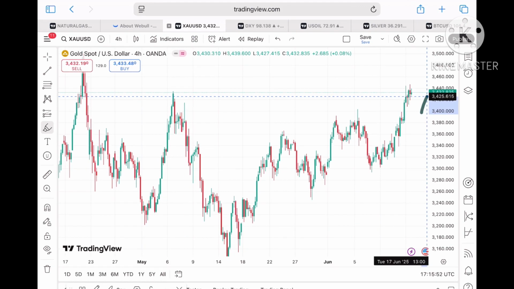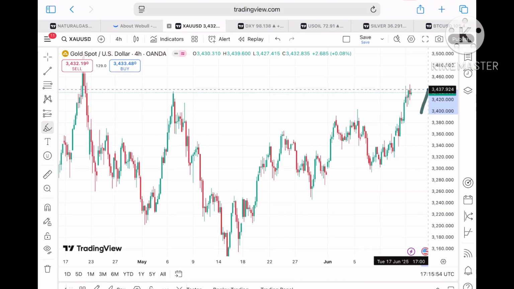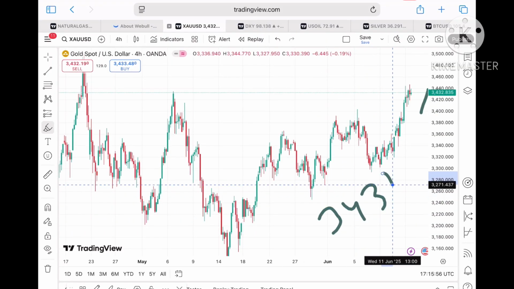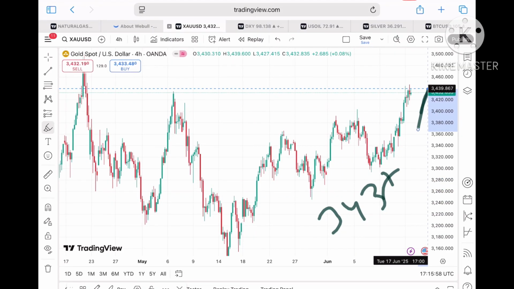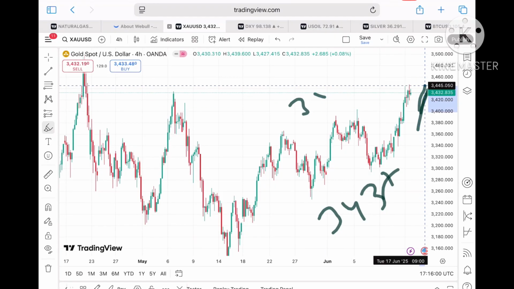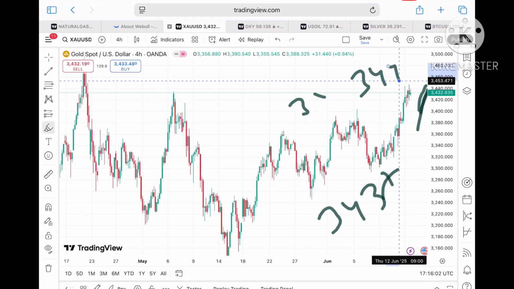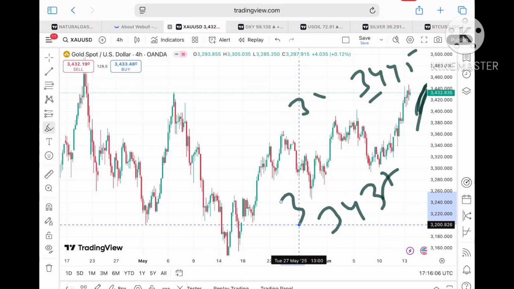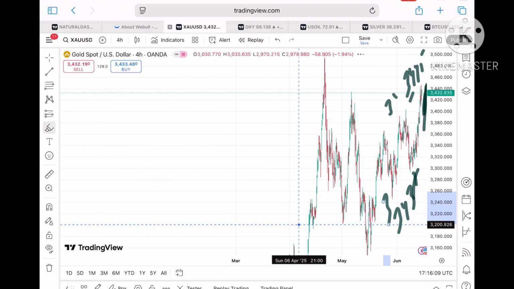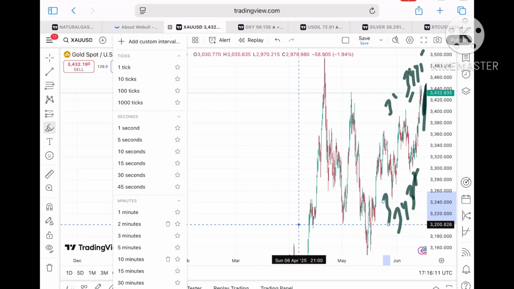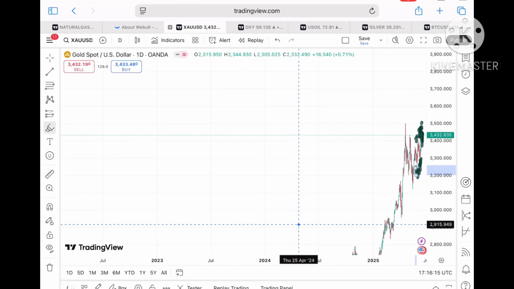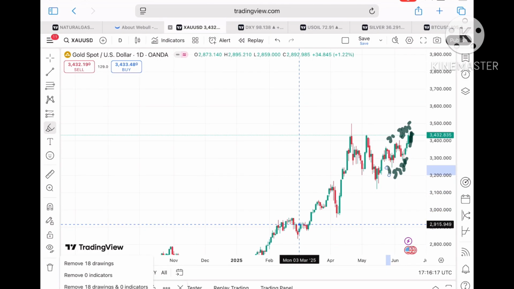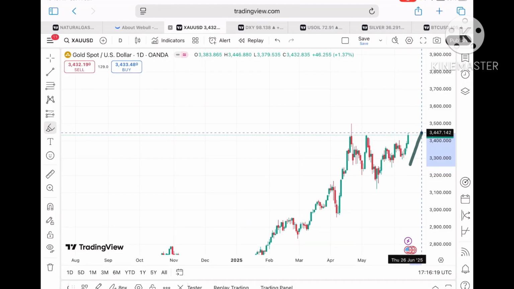Suppose the price sustains above this level, we can see the next level coming very close, that is 34.37, and if the price moves above this level, the probability of touching 34.39, and if that sustains, a probability of touching 34.45, and then a level of around 34.47, which is yesterday's high. This is a 4 hours chart. So let's see, you understand what the resistance and support are, so that you can book your profit or you can trail your SL.